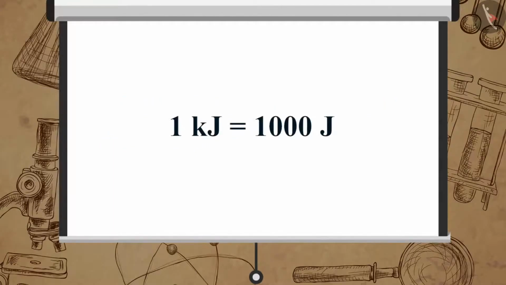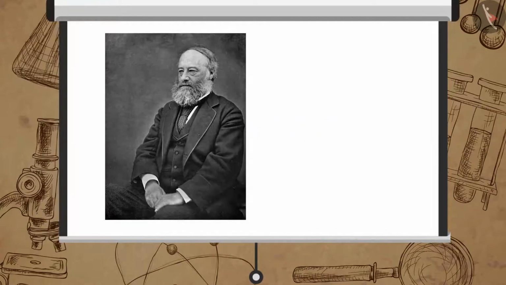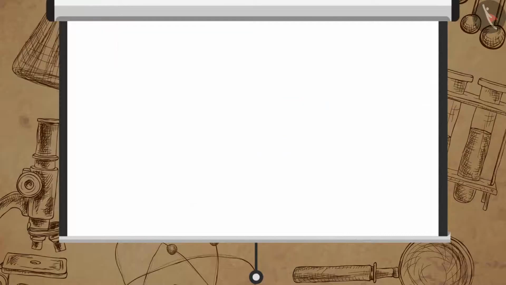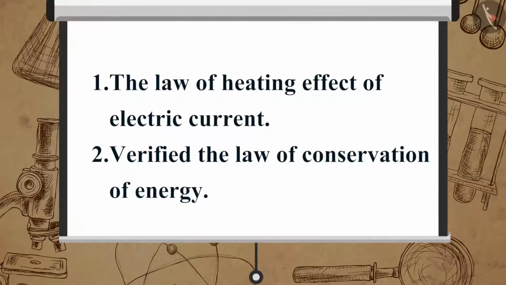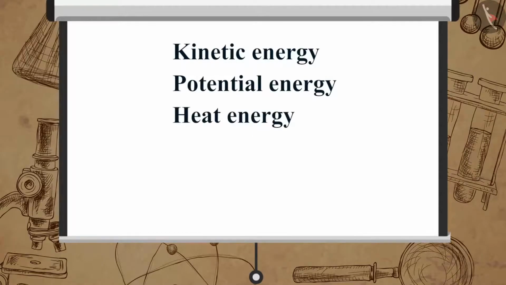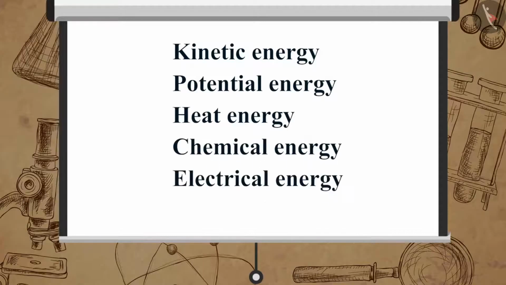Energy also has a larger unit, kilojoule. 1 kilojoule is equal to 1000 joule. The unit of work and energy is named after a British physicist, James Prescott Joule. He formulated the law of heating effect of electric current and verified the law of conservation of energy. Energy has various forms like kinetic energy, potential energy, heat energy, chemical energy, electrical energy, and light energy.